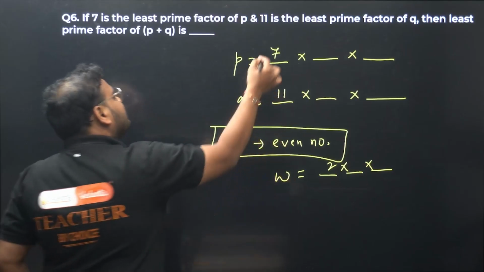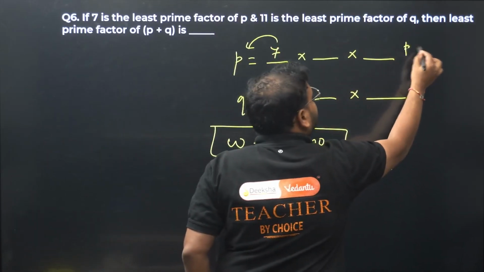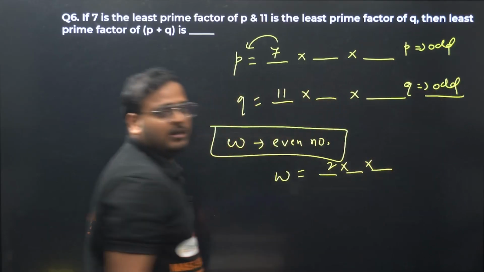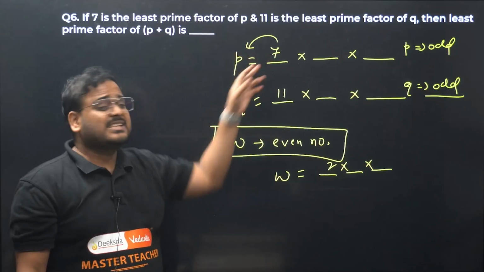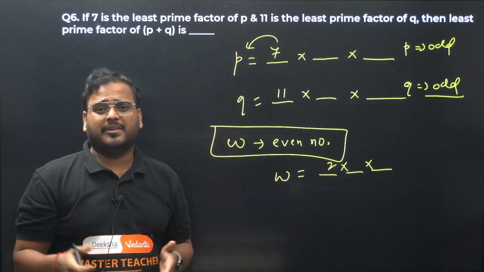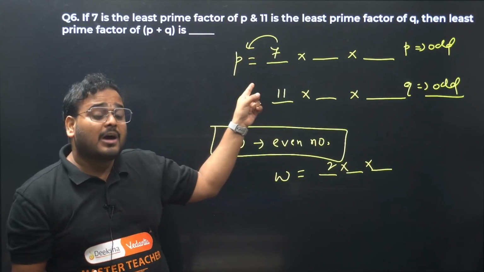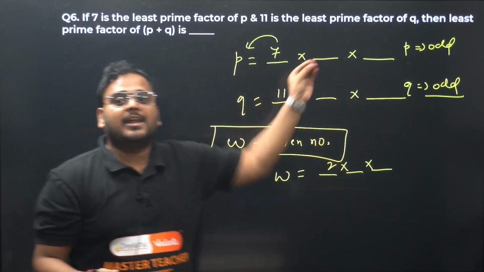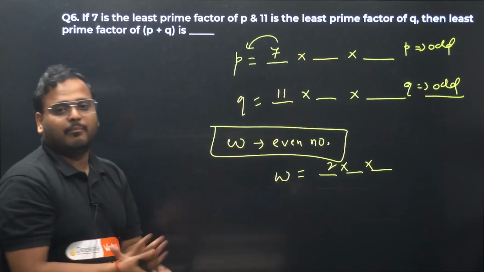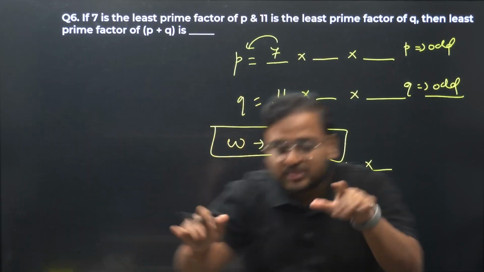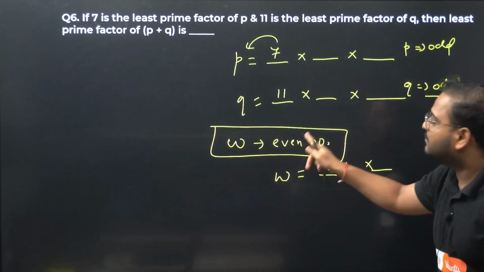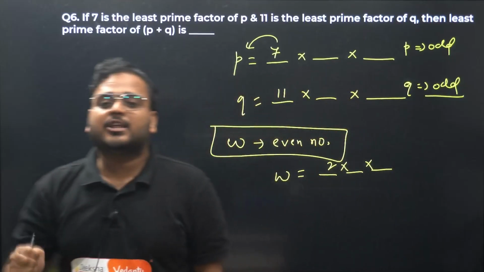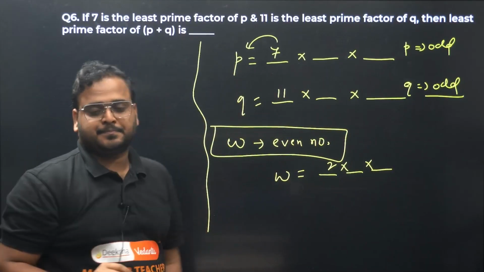It means that if 7 is the least prime factor of P, P is odd. Q is odd. Yes or no? If 7 is the smallest prime factor, it means P cannot be even, because if P was even, then 2 would have been the smallest prime factor. Same for Q also. P and Q are both odd. We have established this with the help of our number W. W is not part of the question, but with understanding of even numbers and their least prime factor, I got to know that P and Q are both odd numbers. This is clear.